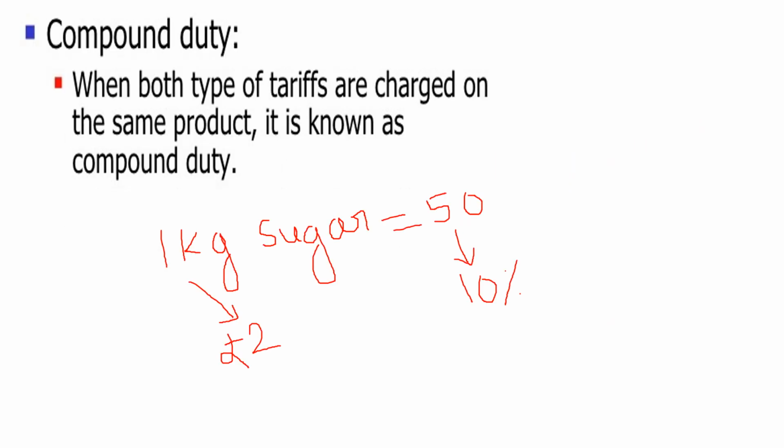The third one is compound duty or combined duty. It is on the basis of both the quantity and the value. For example, if you import sugar, then you have to pay rupees 2 per kg, which you can see here, rupees 2 per kg and 10% on rupees 50. So the total duty you have to pay is 7 rupees, 5 plus 2 rupees. This is called a combined duty. Here you have to pay tax on both the quantity and the value.